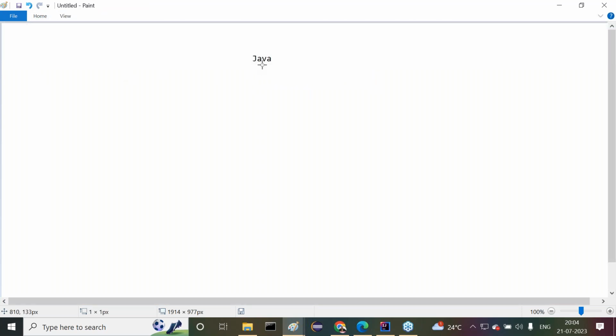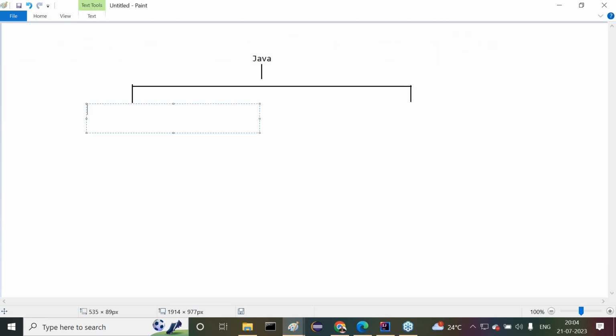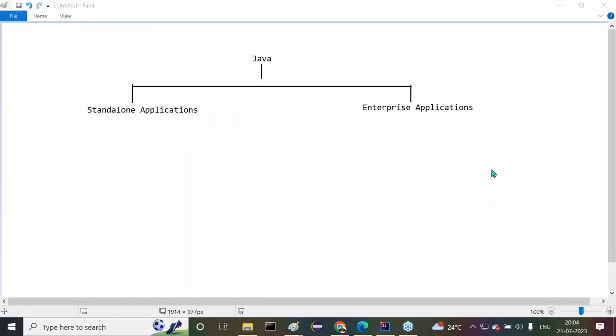Two types of applications we are preparing: one is standalone applications, another one is enterprise applications. Of course, later I will introduce another terminology, distributed applications. I'll discuss it with you later. No need to think much about it. Okay, fine.